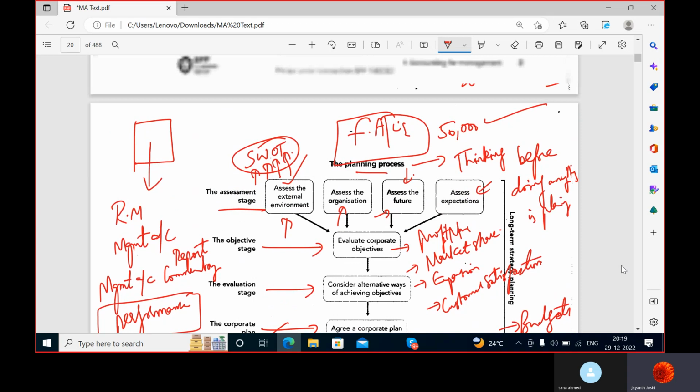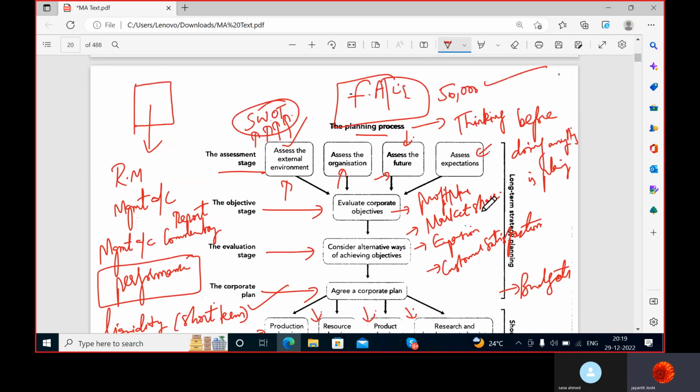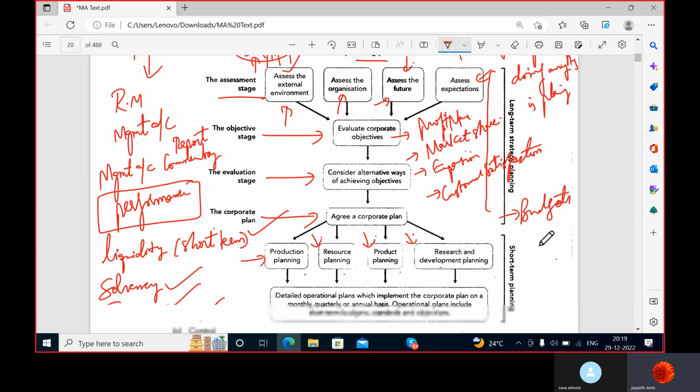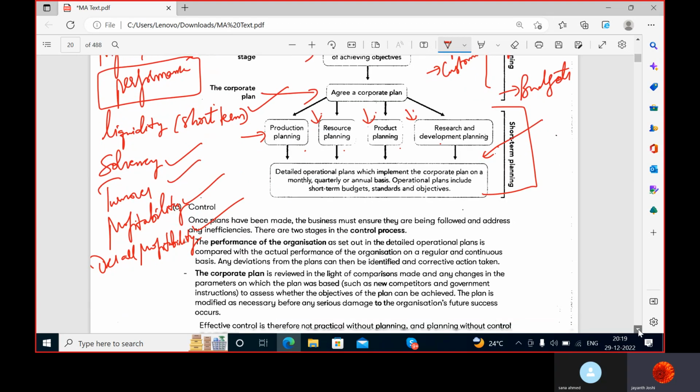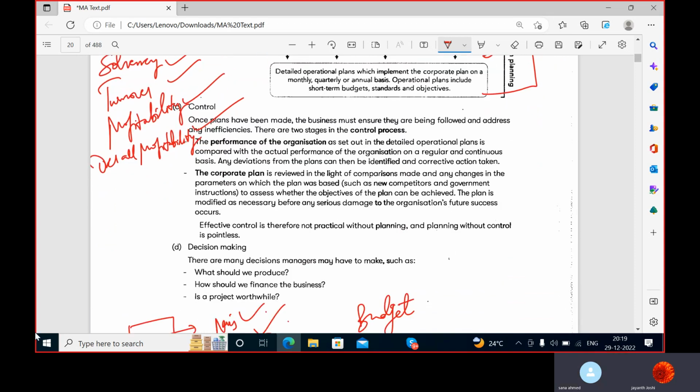Your planning till here, I would say, is long term planning. That means long term objectives and goals are till here. Then this comes under short term planning. That means this is the execution thing. Execution stage, in the sense you have to see for the short term. Next, control. See, what is control?